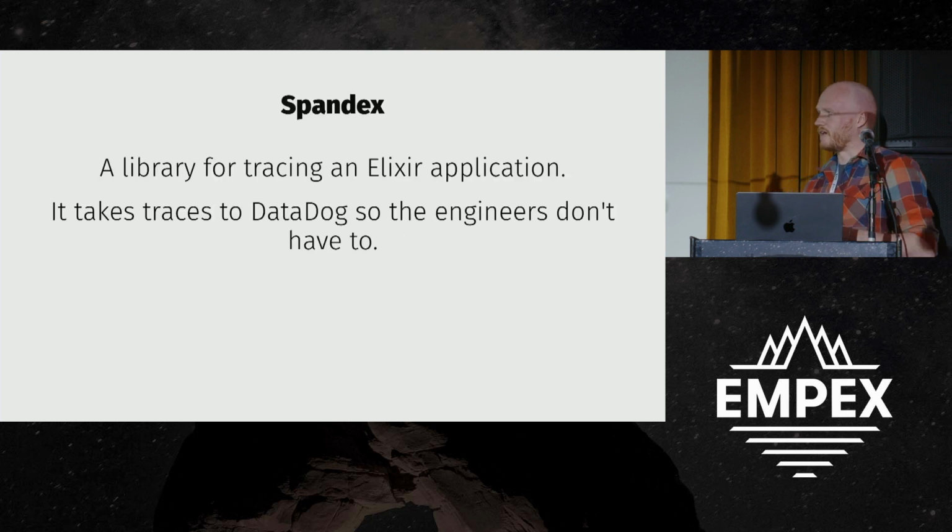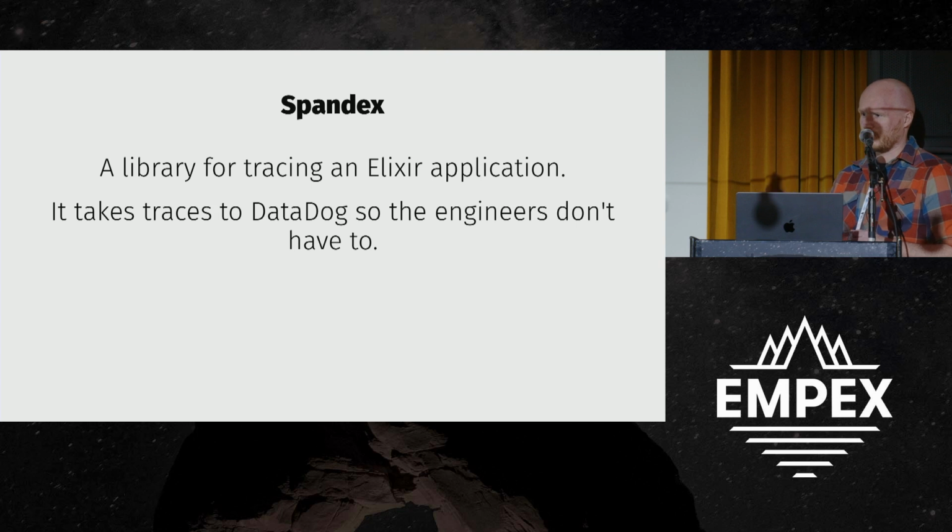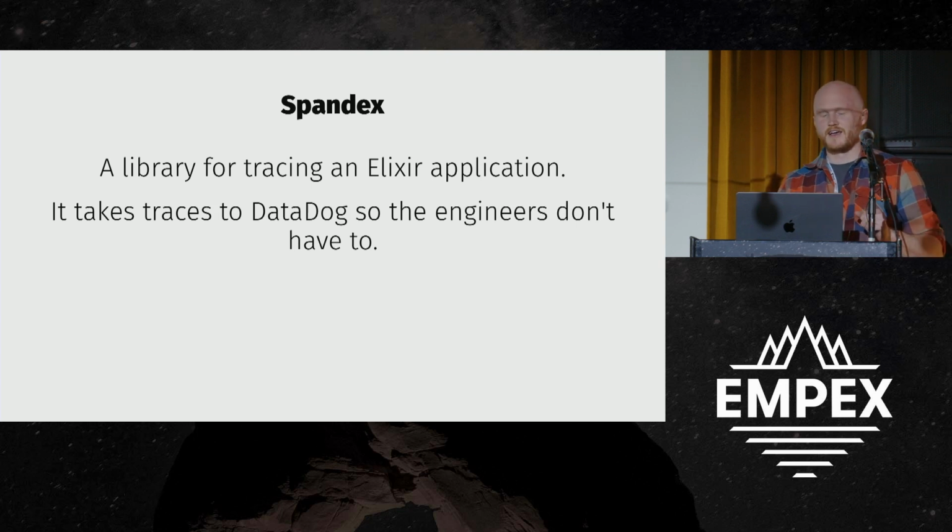If you notice, I was a little hand wavy there. The function bodies were just comments of, start trace. We have to fill that in with something, right? So we're a Spandex shop. We're a Datadog shop. Spandex is basically a purpose-built library for sending and managing trace data and sending it to Datadog. That being said, there's other tools out there, both paid products and open source products.